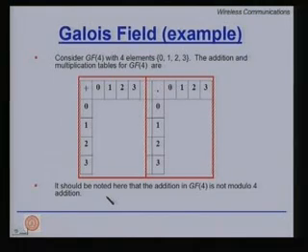Let us now look at an example. Let us consider GF4, that means it is a Galois field with 4 elements. Let us denote these elements by 0, 1, 2 and 3. Now please note that there is nothing sacrosanct about defining it as 0, 1, 2, 3. I could have defined it as 0, 1, an apple and an orange, because 0 and 1 must exist. It still will form a set of elements.